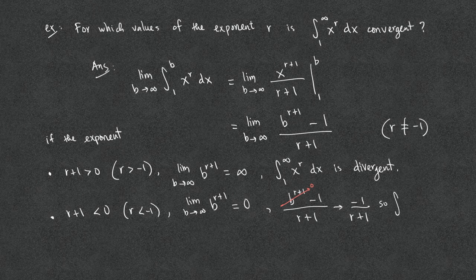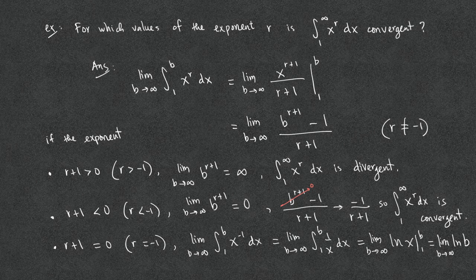This number is a finite number, so the integral is convergent. If r plus 1 equals 0, or r equals negative 1, then the integral is ln of b, but as b goes to infinity, ln of b goes to infinity, so the integral is divergent.